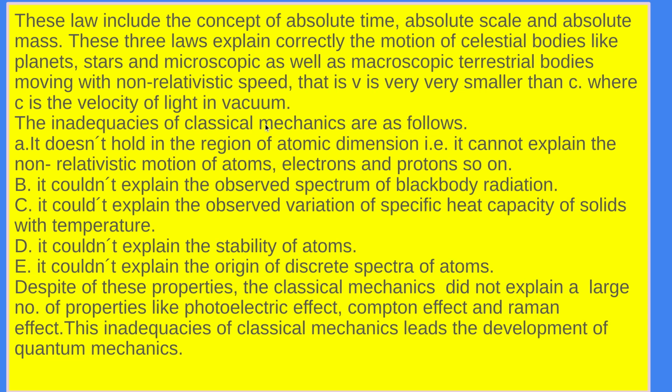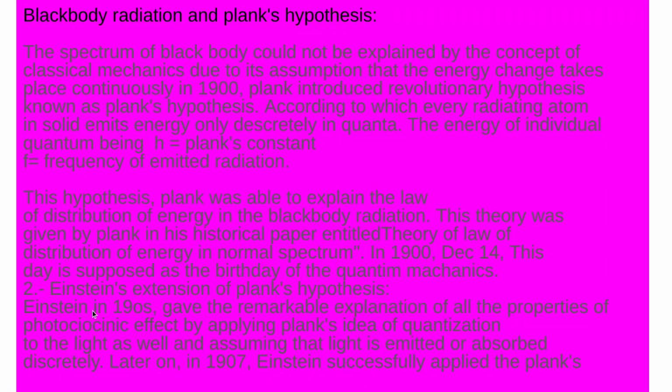Due to these weaknesses and limitations, its inability to describe the stability of atoms, the origin of the discrete spectrum of atoms, the variation of specific heat capacity with temperature, the black body radiation spectrum, and the motion of electrons and protons, we got a new mechanics which explained all about them, which we call quantum mechanics.